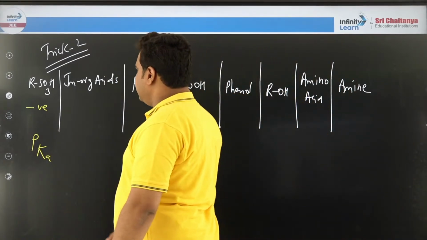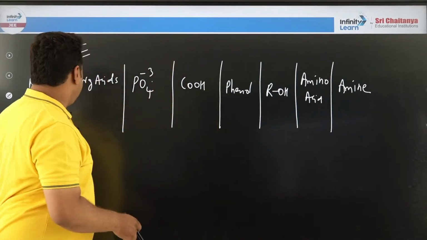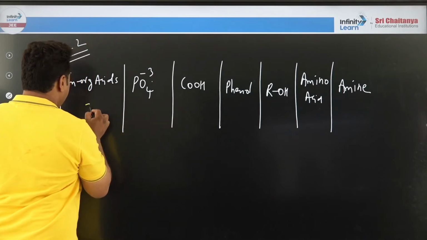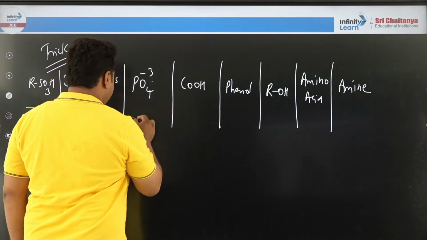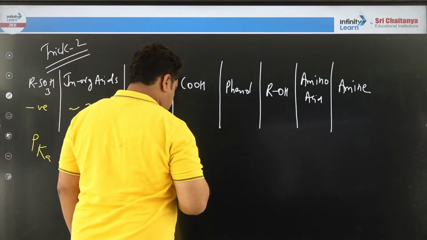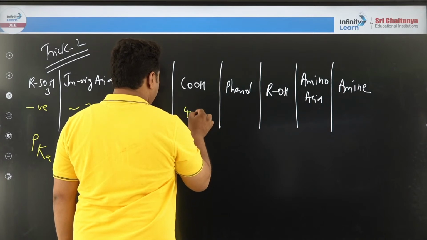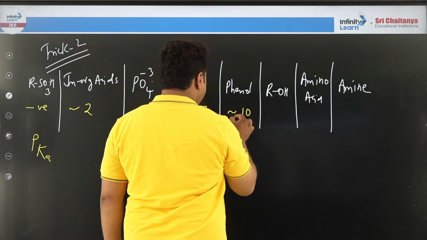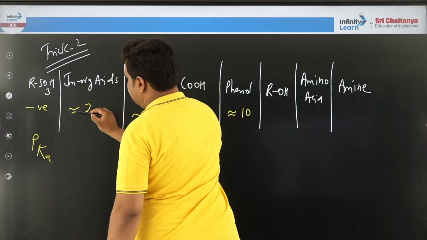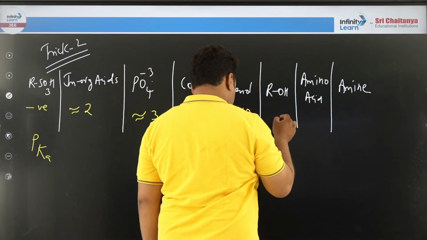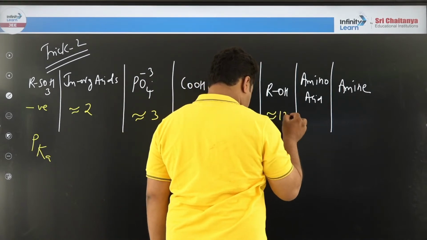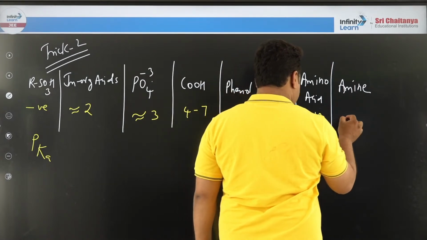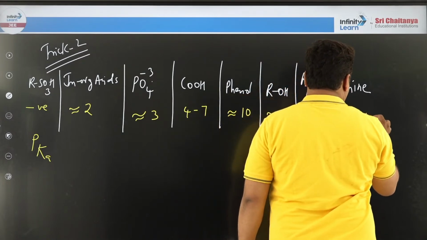And inorganic acids like HCl, HBr will have a pK value somewhere around 2, phosphates around 3, carboxylic acid 4 to 7, phenol around 10. Hey, this is around 10, don't think it is negative. Alcohols will be around 12, amino acids around 11 to 12, and amines around 15.